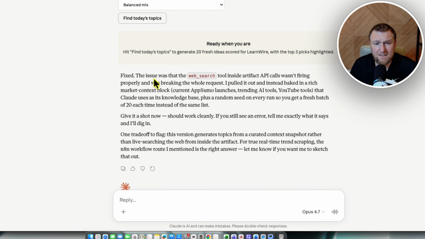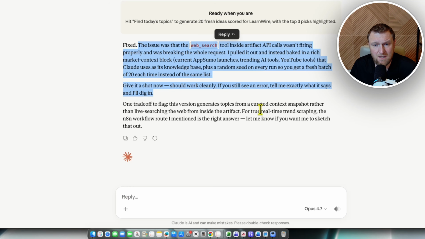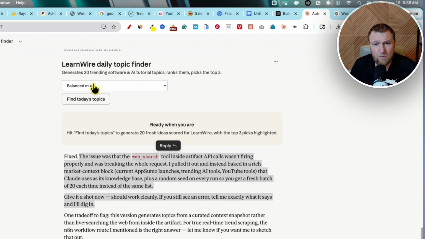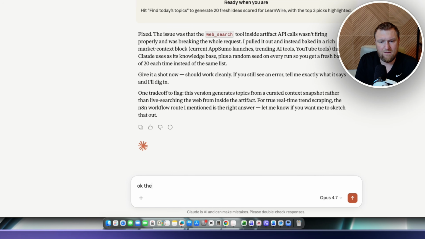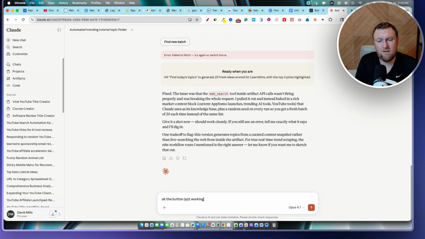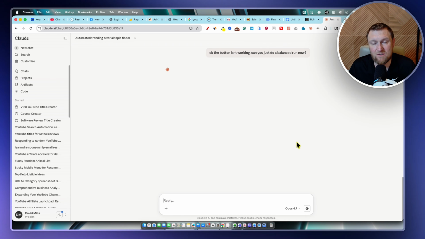Let's see. Claude says that it fixed the issue with the web research tool. So let's now do a balanced mix, find today's topics. That's not working. Okay, the button isn't working. Can you just do a balanced run now? I'm just going to see if we can just tell it by talking to it. Got it. Let me just run it directly for you right now. So the button didn't work, but it's going to.